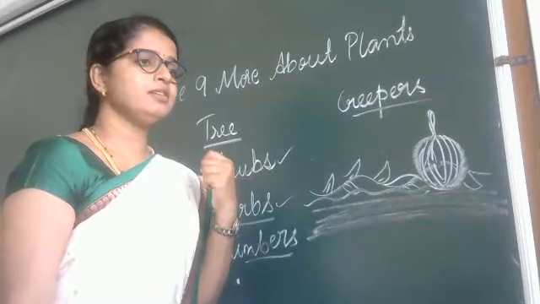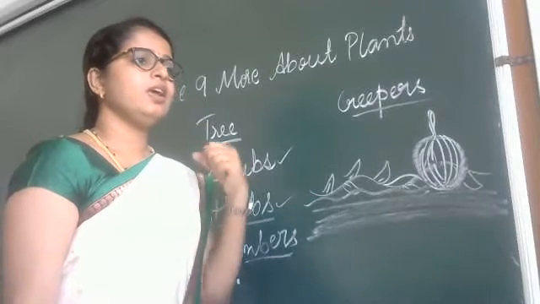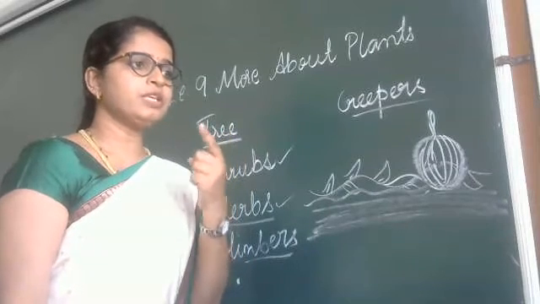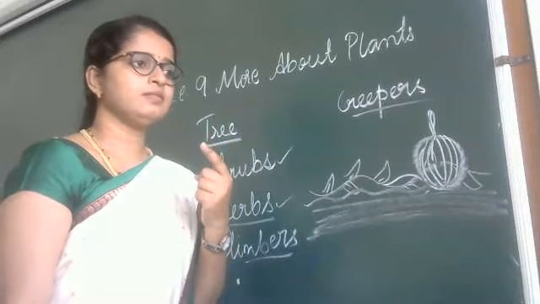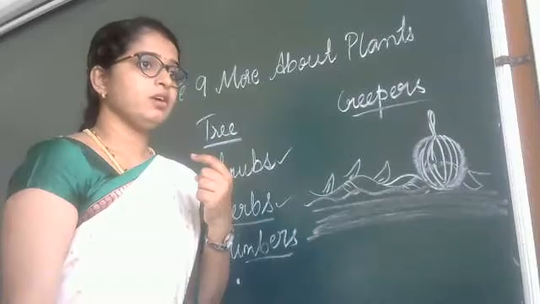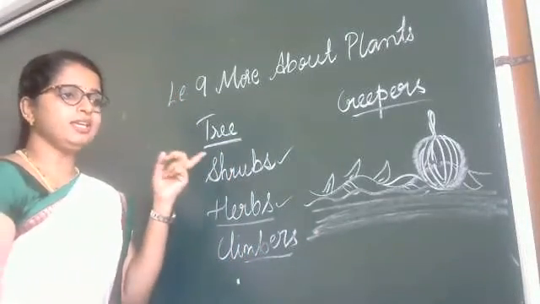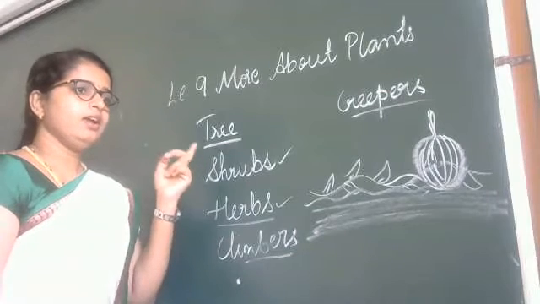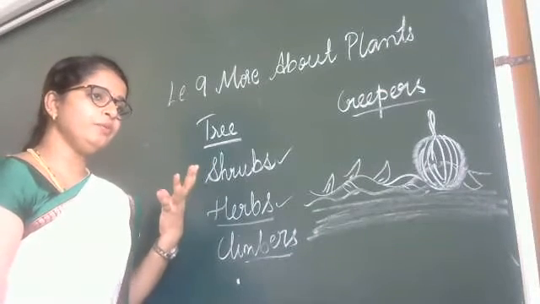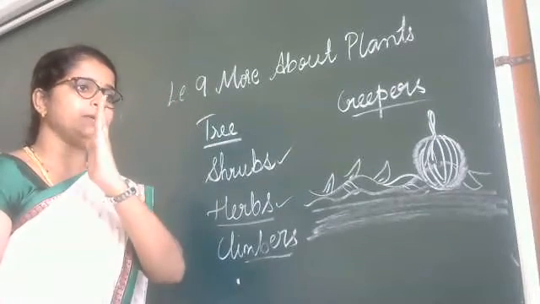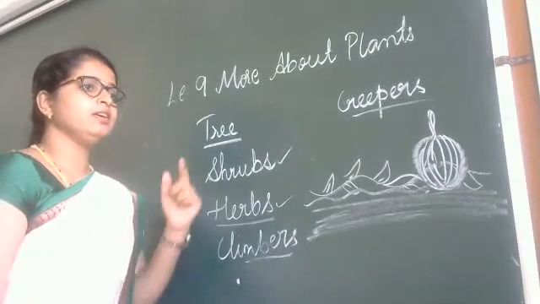Did you understand? Yes, ma'am. You want me to explain once again? Yes, ma'am. Tell once again. Okay, no problem. See, first one is tree. Tell me the definition of tree. How will you identify that this is tree, this is herb, this is shrub, creeper and climber like that?